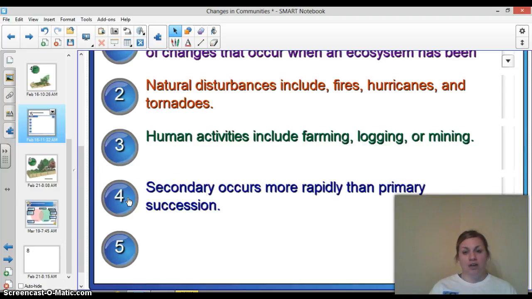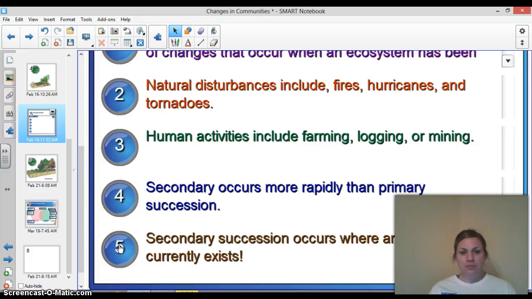Secondary succession occurs more rapidly than primary succession because there are already organisms that have been there and established. You already have the soil there established. You're not establishing something from a solid rock. Over time, as those rocks break down, they turn into soil, which is what organisms need. And they're also going to be closer to a lot more species due to already existing, and people are going to know about the area.